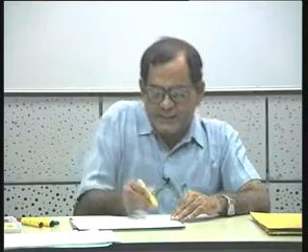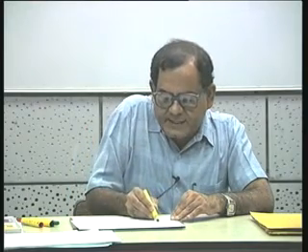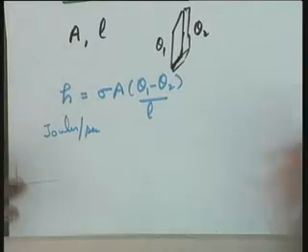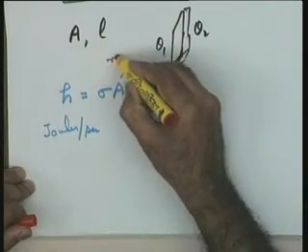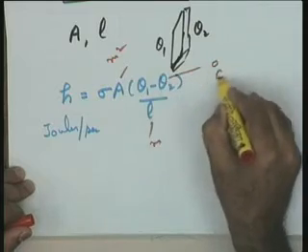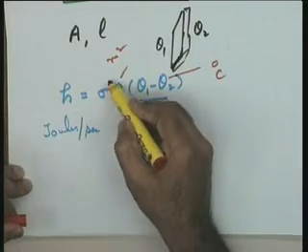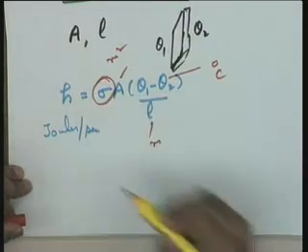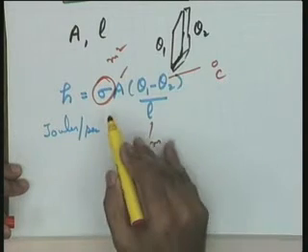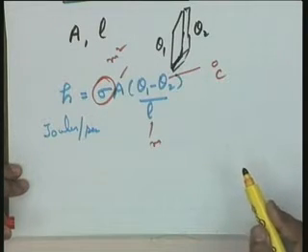Look at the units, H is in joules per second, A in meter squared, L in meters, and theta in degree centigrade, and the units of thermal conductivity of the material then can appropriately come from this equation, sigma the thermal conductivity of the material.